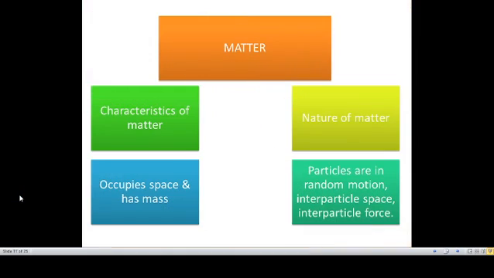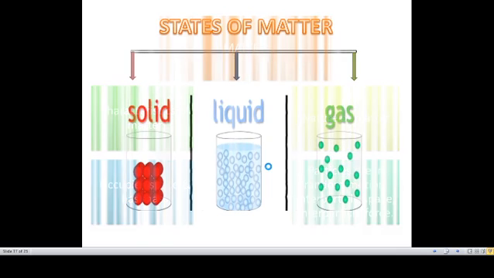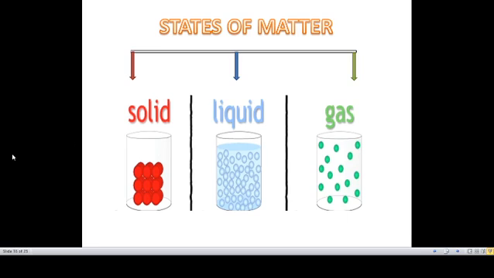Okay, this is the conclusion on matter. The characteristics of matter: it occupies space and has mass. The nature of matter: there are 3 characteristics of particles of matter. The particles are in random motion, they have space in between them, and there is also some force of attraction. So now come to states of matter. There are 3 states of matter: solid, liquid and gas.